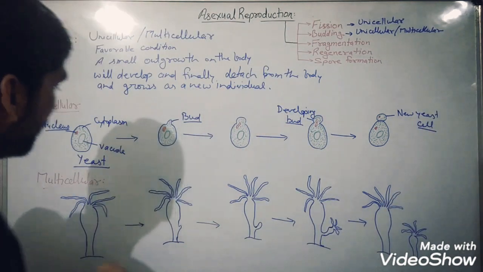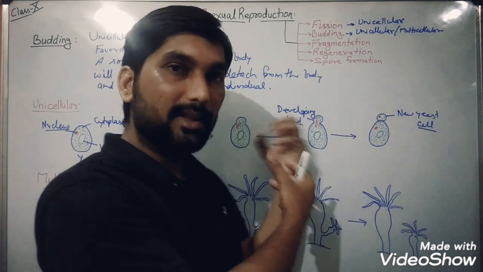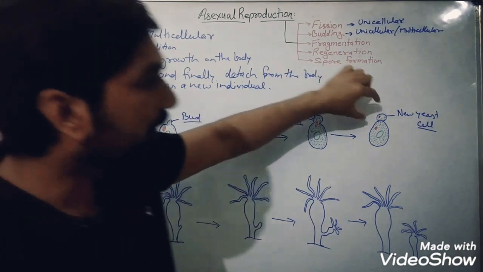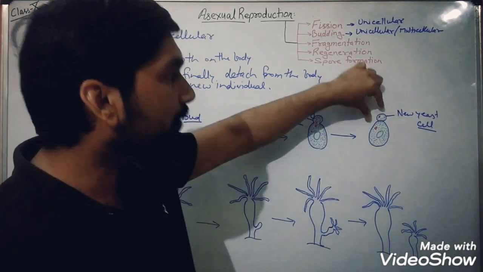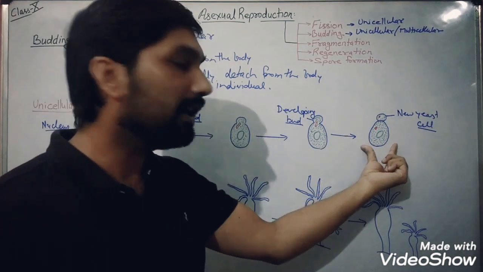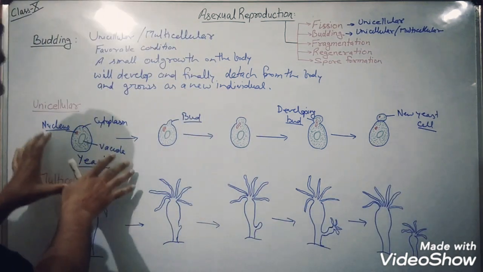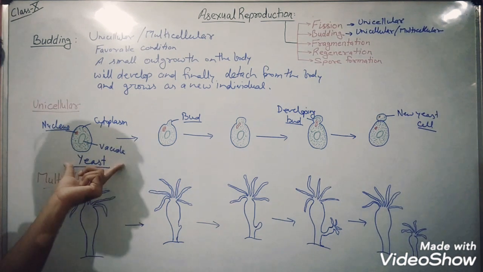So from one single cell, another cell is produced. Since it is a unicellular organism, the new cell is produced from the parent cell. This is the mode of budding in yeast.